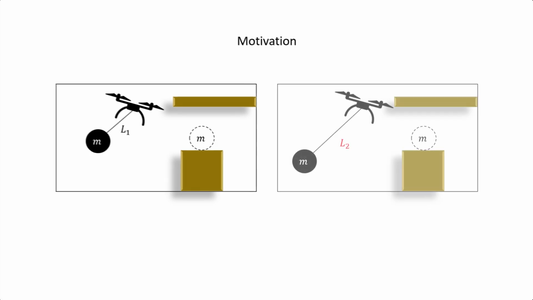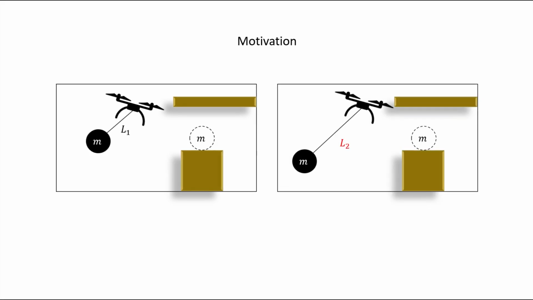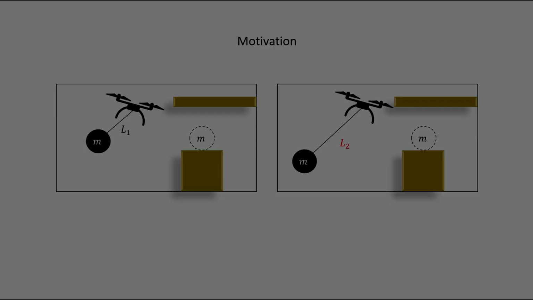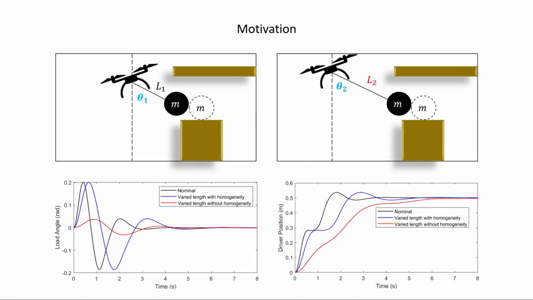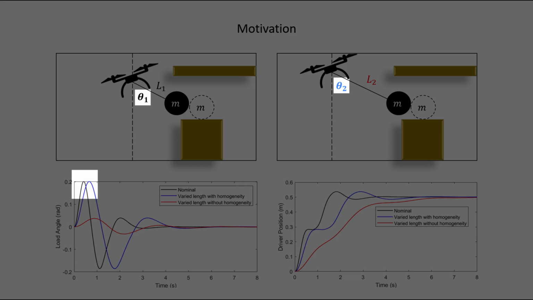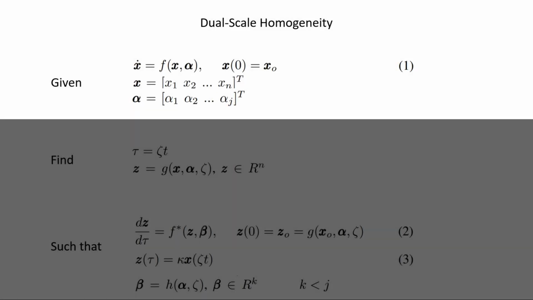However, it becomes more challenging when parameters such as the cable length are varied. If there exist some transformations that can guarantee the angle amplitude profile, then we can utilize the first oscillation to bring the load to the goal position. To achieve this, we formally define the dual-scale homogeneity.